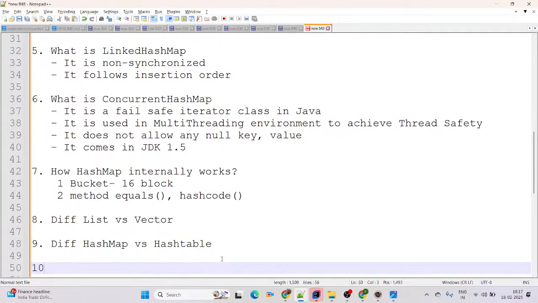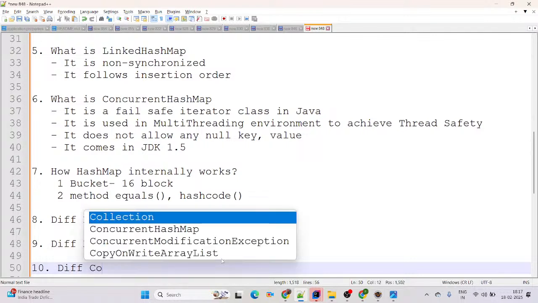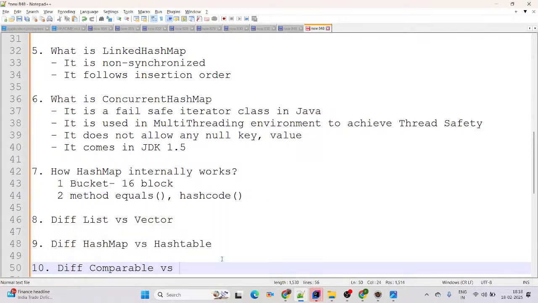Now coming to the next question, question number 10. Here I am adding: differentiate Comparable versus Comparator.